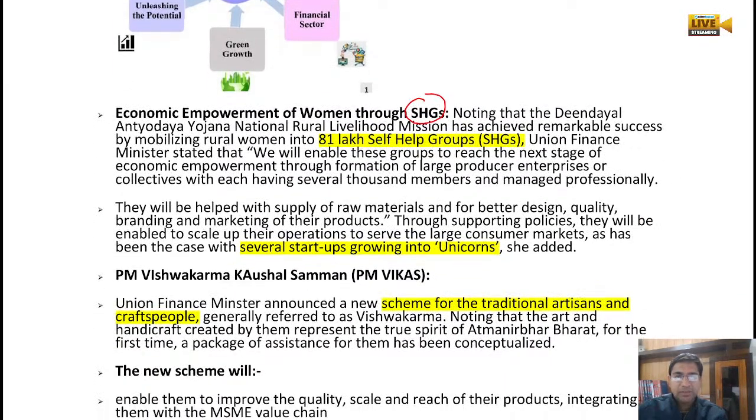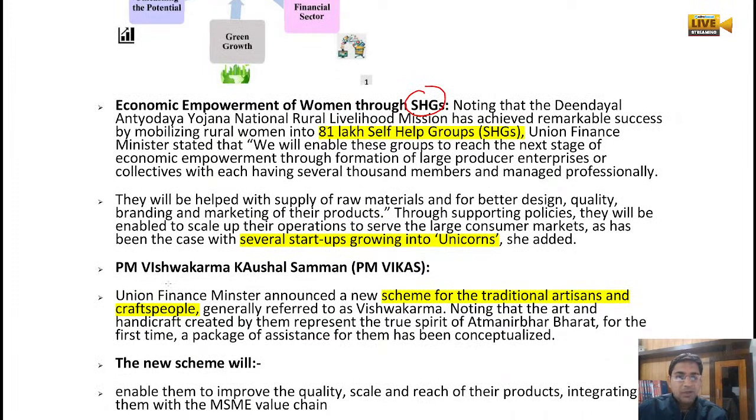Now there is a new scheme that has been launched, called PM Vishwakarma Kaushal Samman, that is called PM Vikas. ये याद कर लेना सब लोग बहुत अच्छे से. So what is that scheme about? It is especially for traditional artisans and craftspeople. We know that these people are called Vishwakarma from the older texts. We wanted to provide support to all these traditional artisans and craftspeople, because they are the true spirit of the Atmanirbhar Bharat.